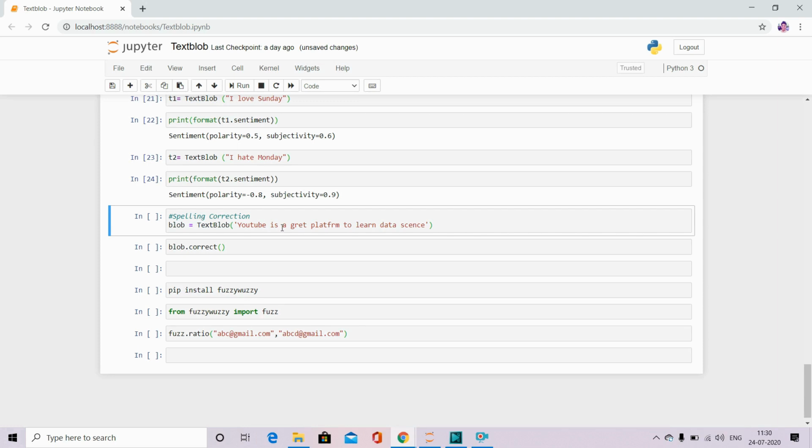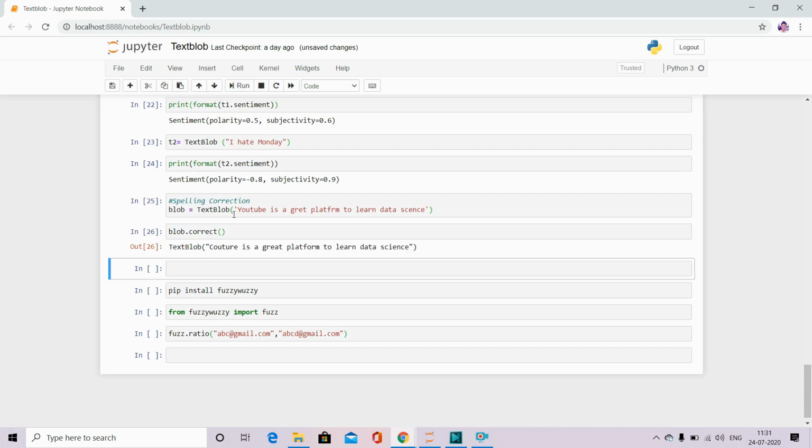We can use this correct function to check whether everything is correct or not. For example, in the text, YouTube is a great is not correct, platform is not correct, science is not correct. So let me see what TextBlob will do on this. Let me run this, and once I run this function dot correct, it will correct the sentence.